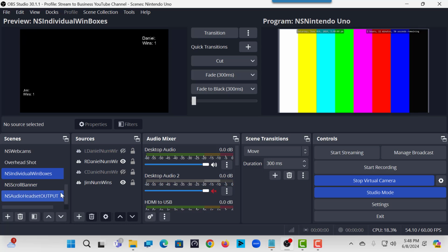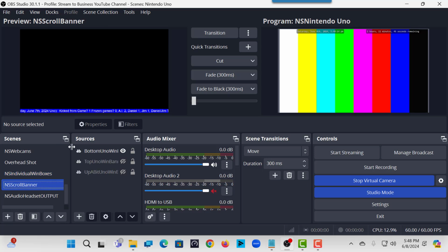Okay, now I'm going to show you the scroll banner. You'll see that it still says Friday. But what we do each day is we change the data file. So I'm just going to do that now. Rather than edit what I have now, I'll show you how it will instantly update as soon as I save it. I have a file dated the 8th, but it still has Friday, June 7th information in it. So I'll show you how that works.